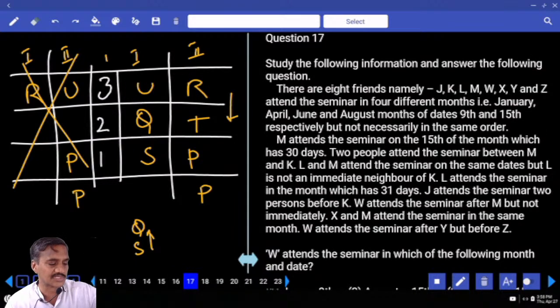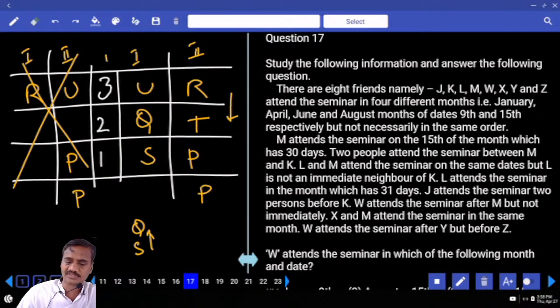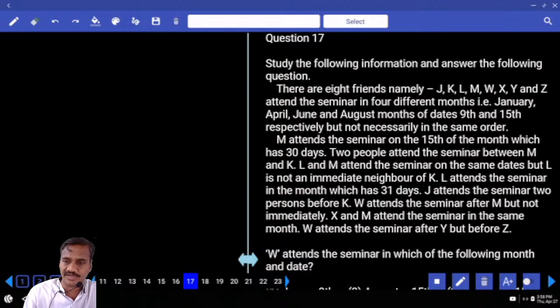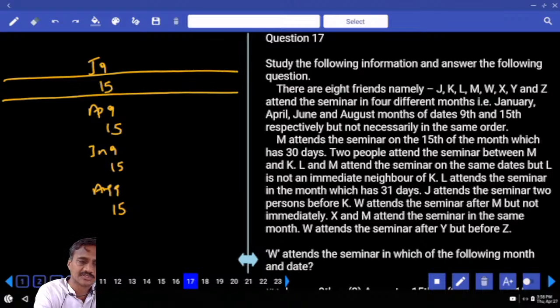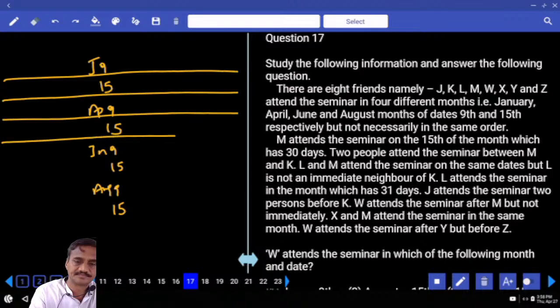Now from question 17 onwards, it is based on 8 friends, 4 months and 2 different dates. What are the months we have? January, with dates the same: Jan 9th and Jan 15th. And next, April, June, August. April 9, April 15. June 9th and June 15th. And August 9th and August 15th. How many persons are there? 8 persons, on these 8 different dates.